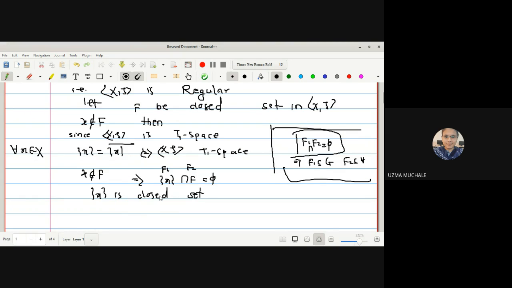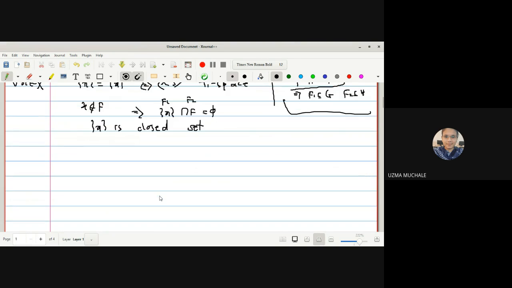Okay. So if we are able to find two disjoint closed sets, now we can use the definition of a normal space. Since given that X2 is a normal space, we are provided that X2 is a normal space and we found two disjoint closed sets, singleton X and F. Hence, we can apply the definition of a normal space.